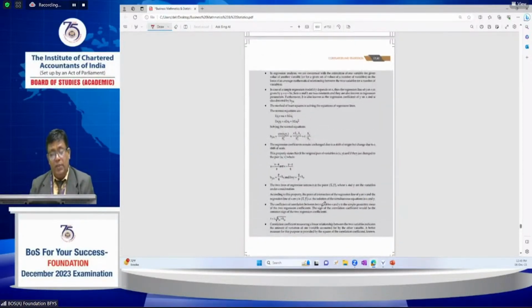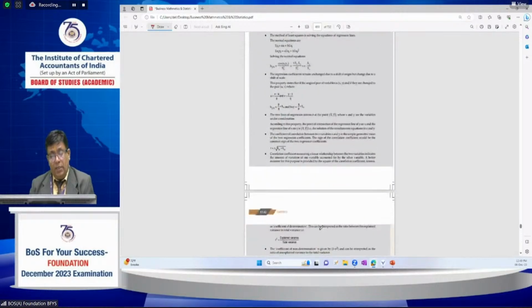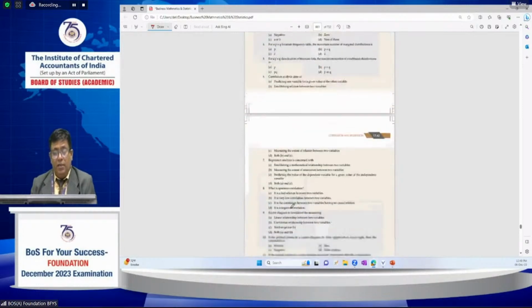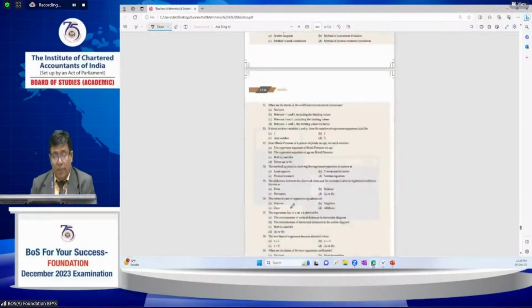about this chapter, related to the r value. The coefficient of correlation between two variables is the simple geometric mean of the two regression coefficients bxy and byx. One important thing is r, byx and bxy have the same signs. The sign of the correlation coefficient would be the common sign of the two regression coefficients. These are the important properties of correlation.